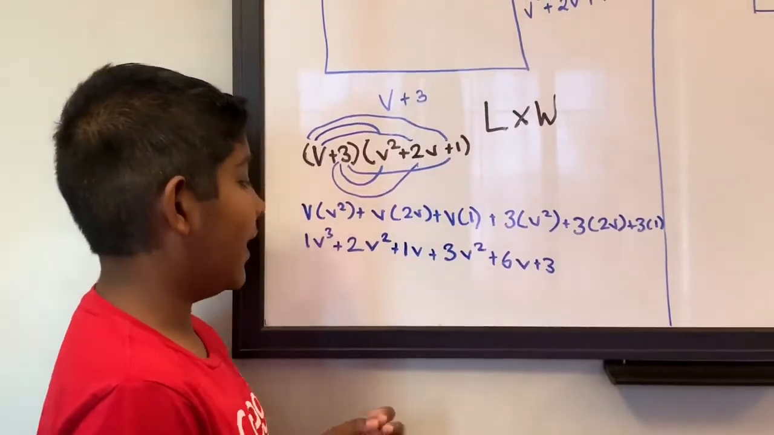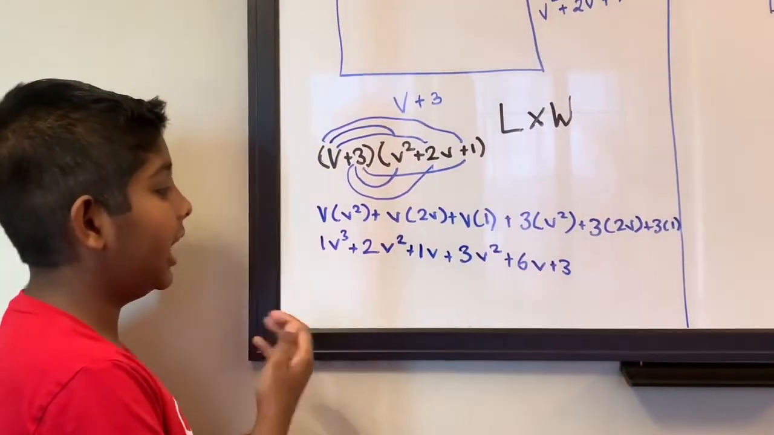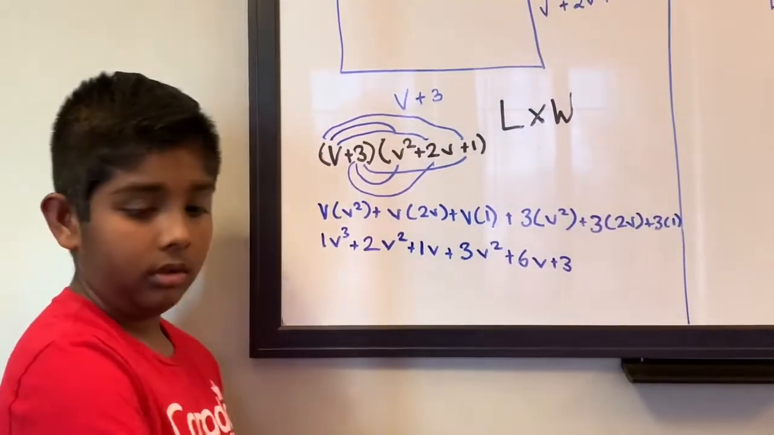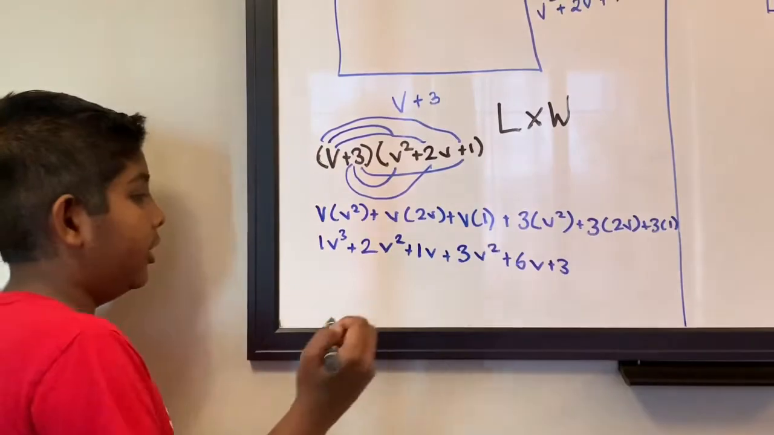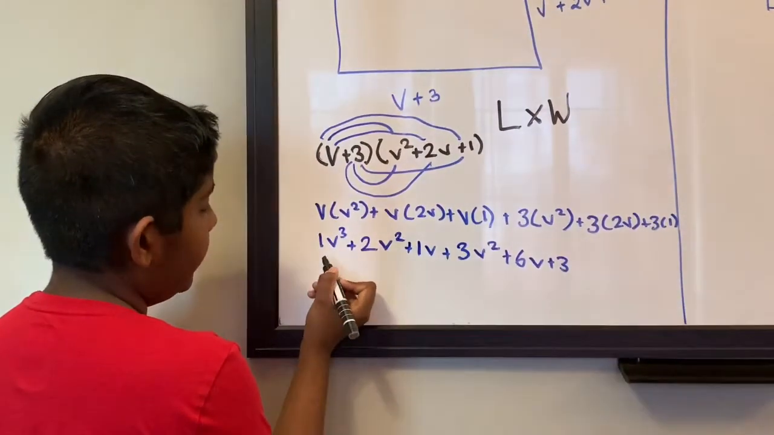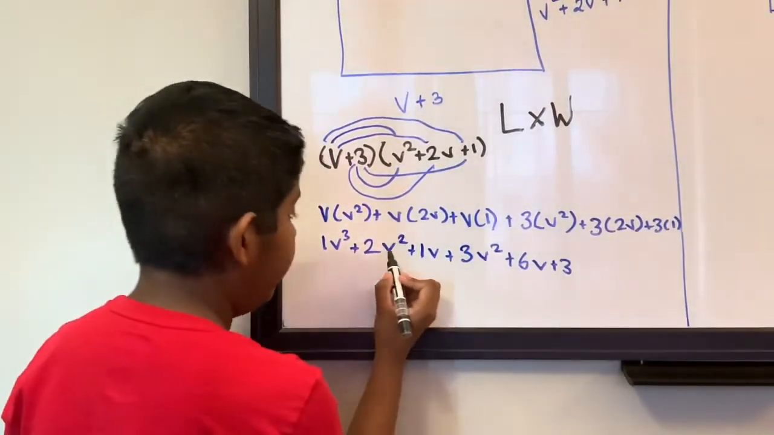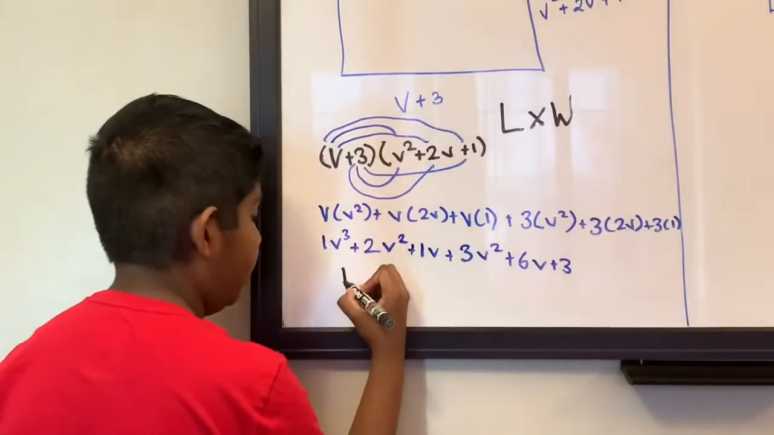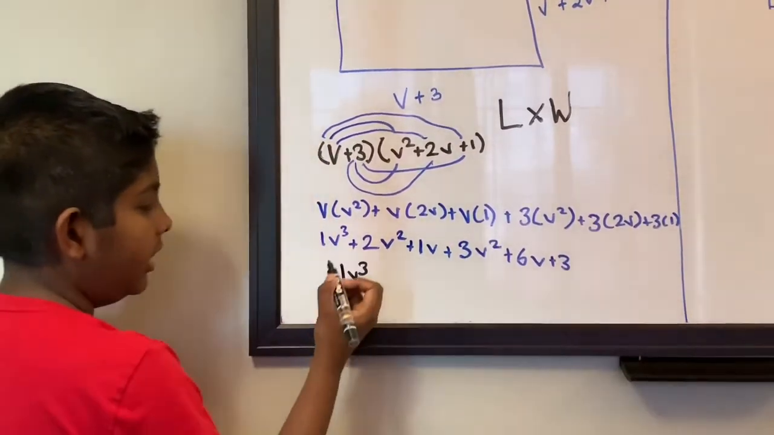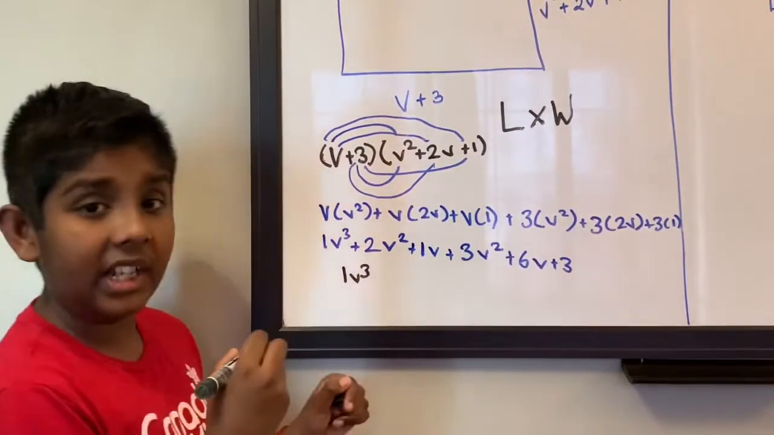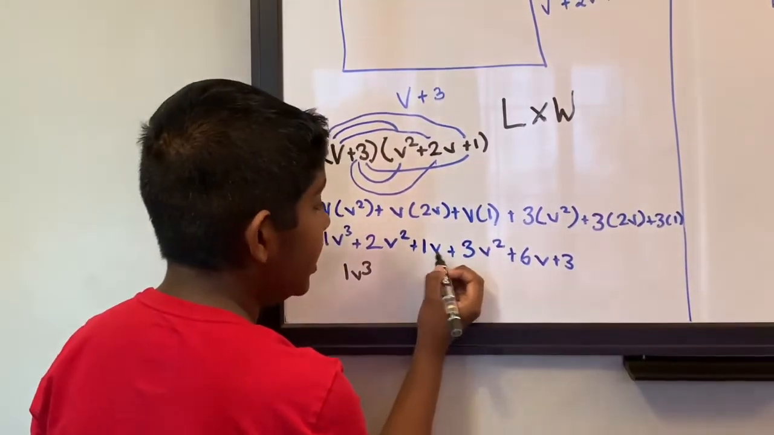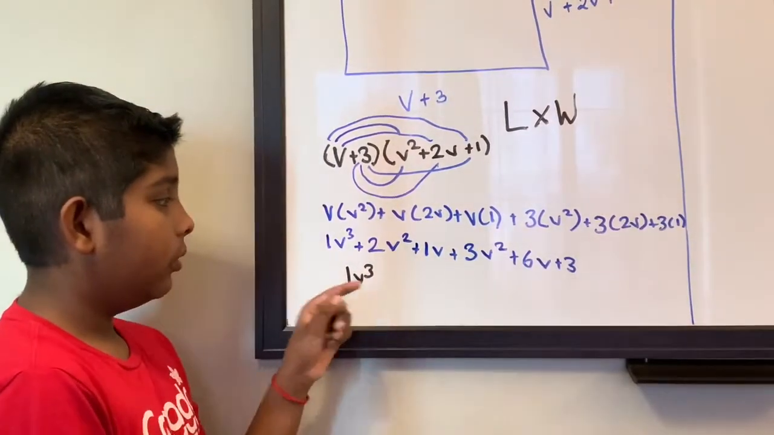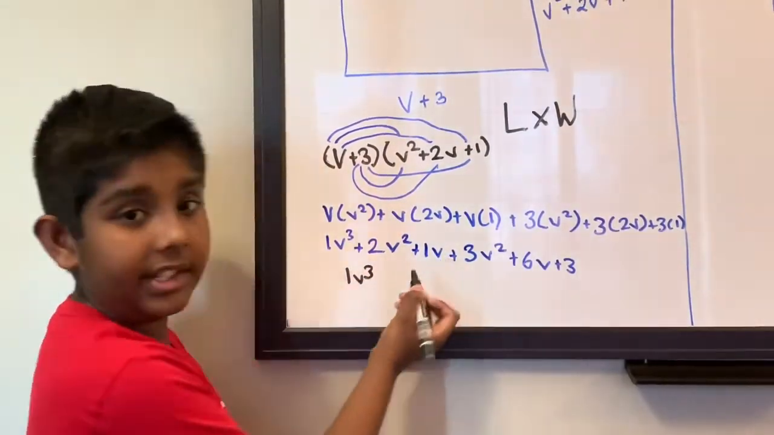We can still simplify this because we still have like terms like v squared, v squared, v to the power 1, v to the power 1. We can simplify that. So 1v to the power 3. Do we have v to the power 3 anywhere here? No, no, no, no, and no. So we can just write 1v to the power 3 as it is. And 2v squared. Do we have v squared anywhere? We have v squared right there. So we're going to add it because there's an adding symbol.